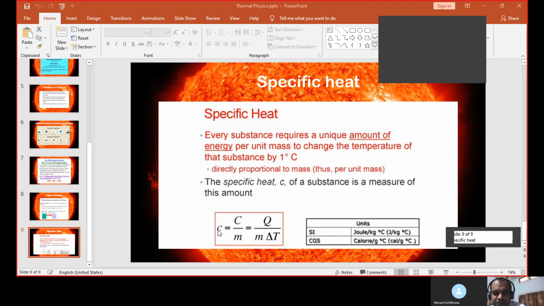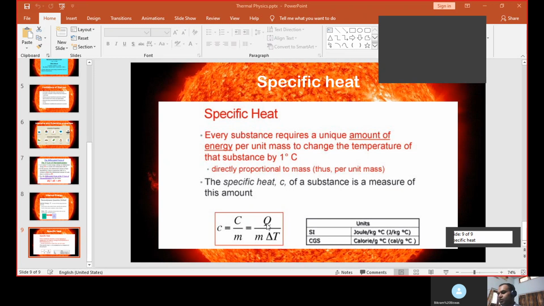So specific heat is small c equal to capital Q by m delta T. Here m is the mass of the substance and delta T is the change in temperature. Capital Q is the amount of heat which is supplied to a substance.